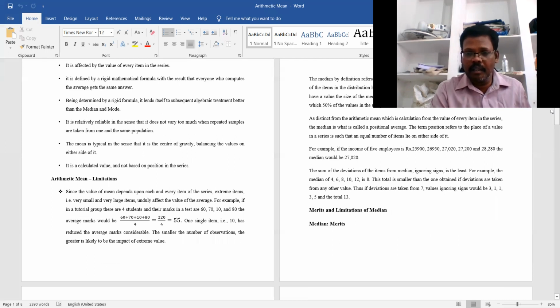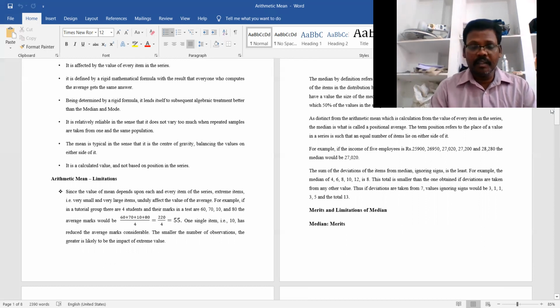is the least. For example, take the numbers 4, 6, 8, 10, 12 and 8. Thus the total is smaller than the one obtained if deviations are taken from any other value.